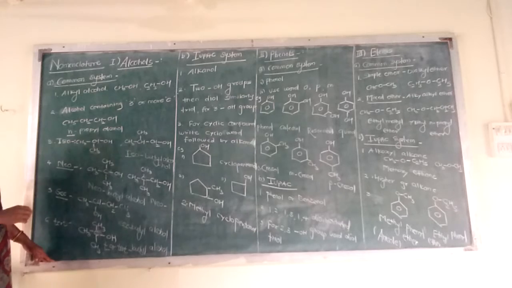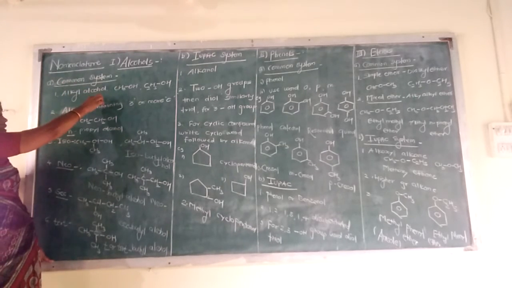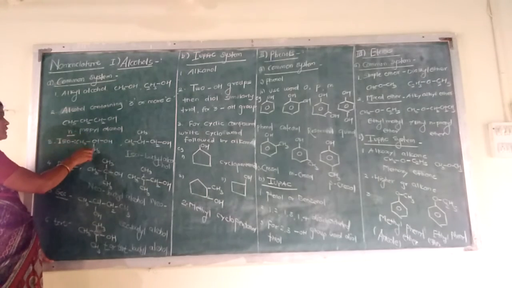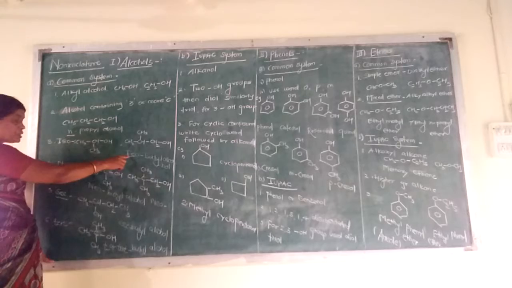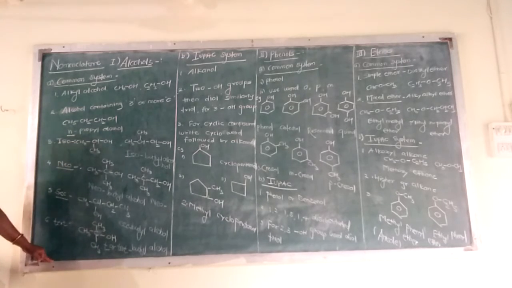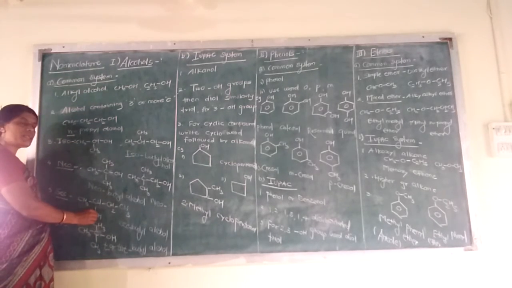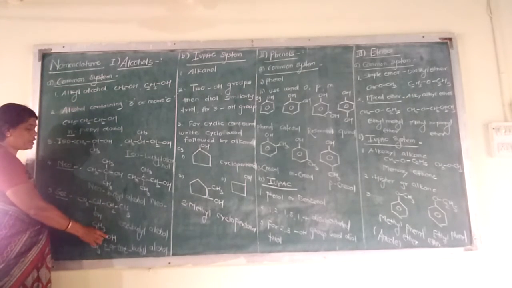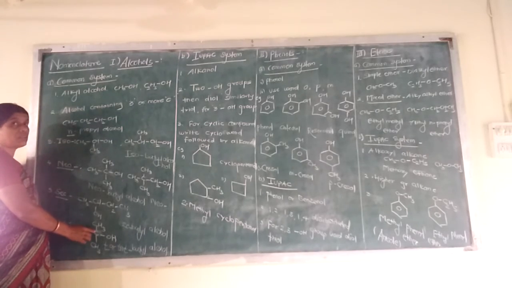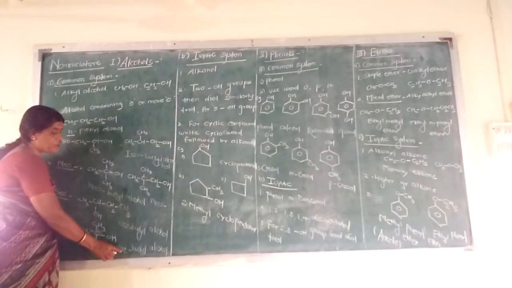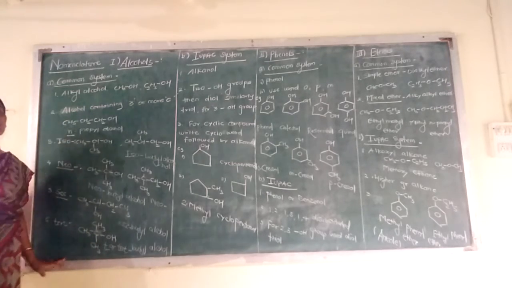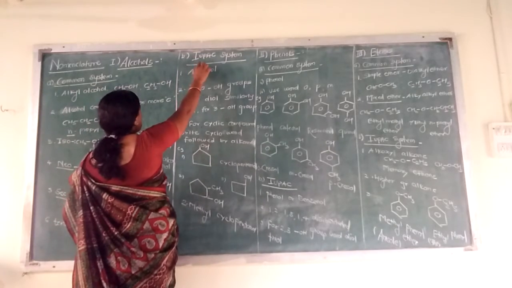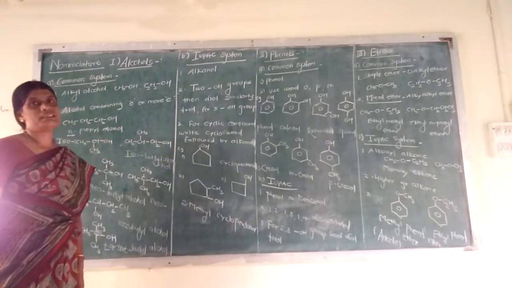So in the common system, once again, they are known as alkyl alcohol. For 3 or more carbons use the letter N. If the second carbon contains CH3, use the word iso before the name of alkyl alcohol. When the OH group is attached to a secondary carbon atom, use the word sec. When OH is attached to a tertiary carbon atom, use the word tert or T before the name of alkyl alcohol.